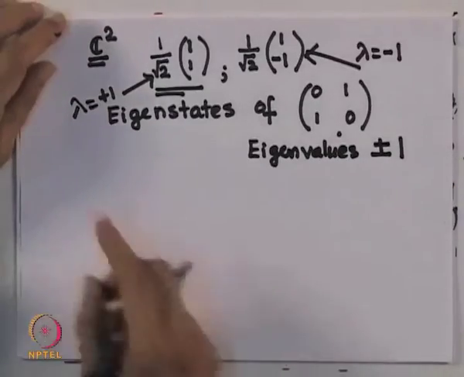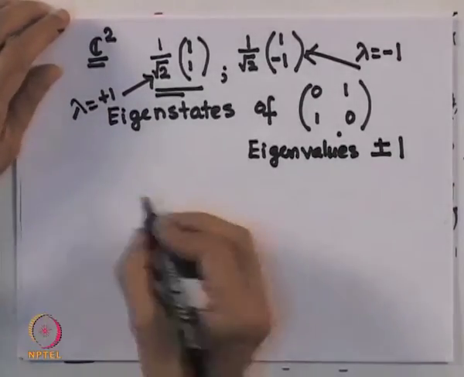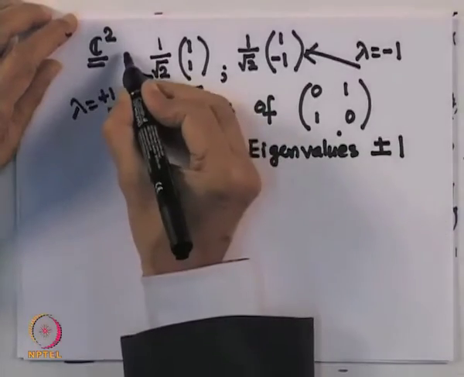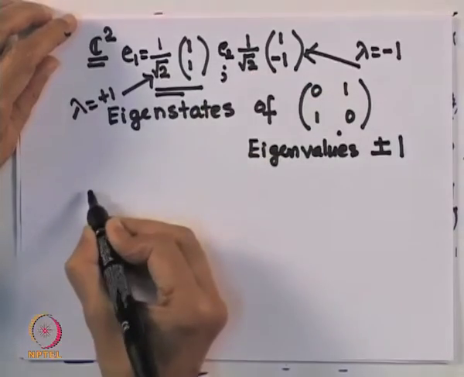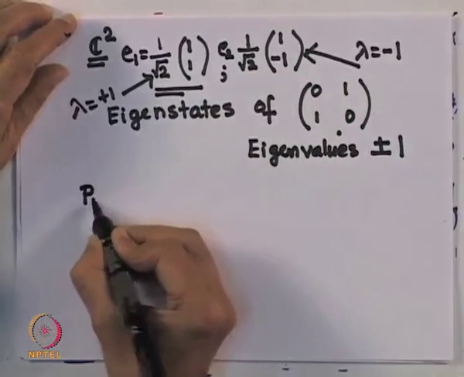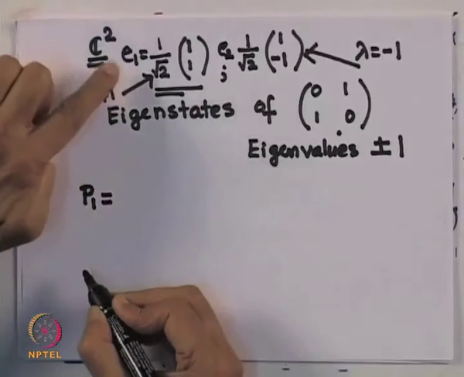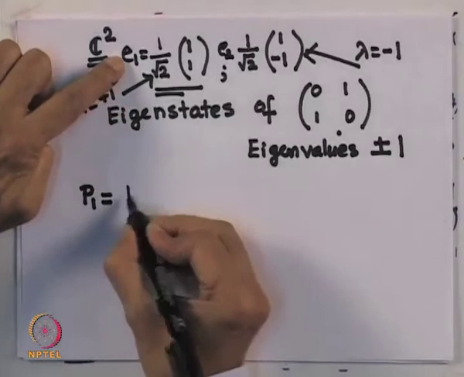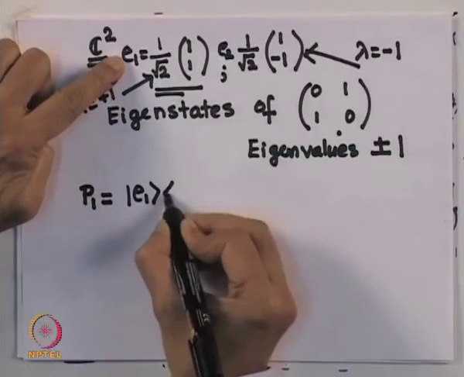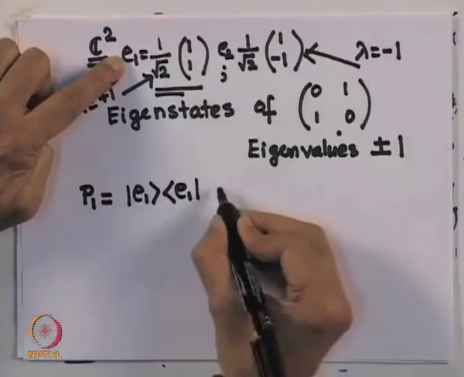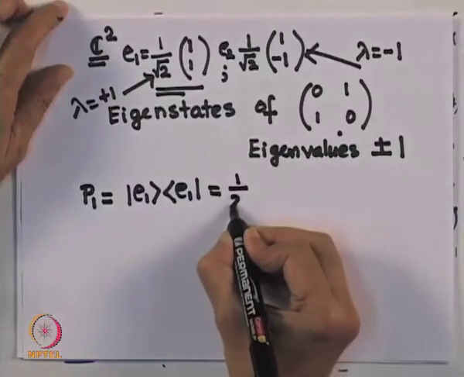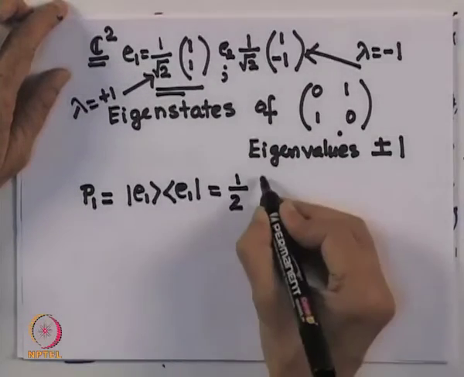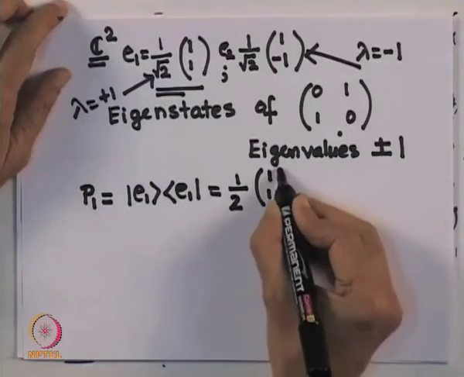Now let us look at what the spectral theorem says. Suppose I call this E1 and this E2. Then my operator P1 corresponding to this eigenstate is |E1><E1|. This is the general structure, and you can immediately multiply. I have 1 over square root of 2 into 1 over square root of 2, which is 1 by 2, and I multiply (1, 1) with (1, 1).